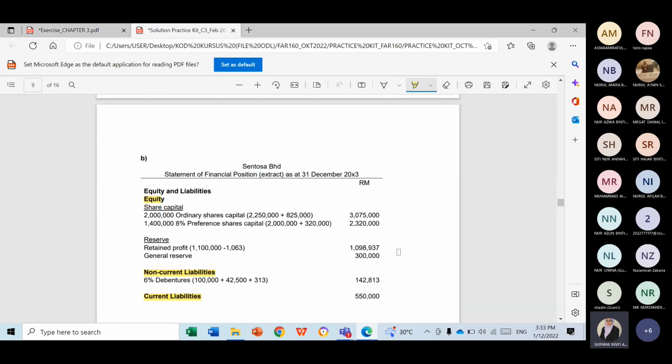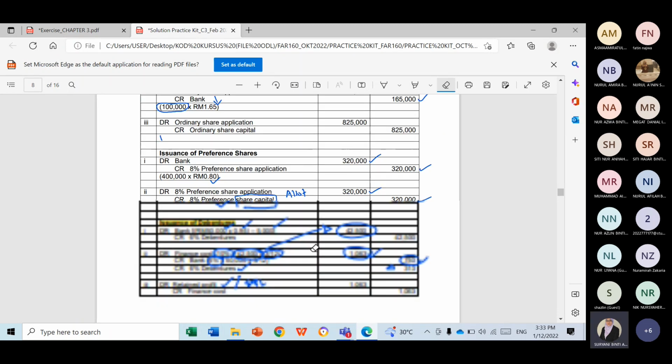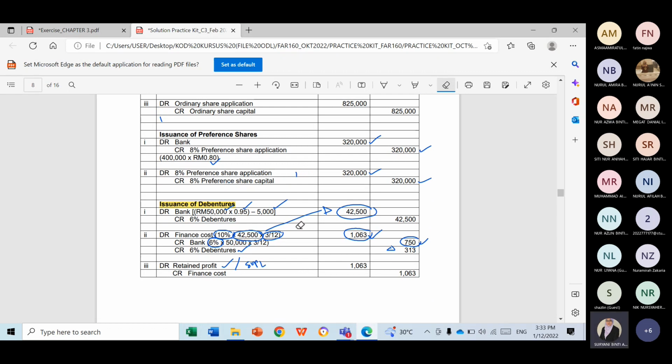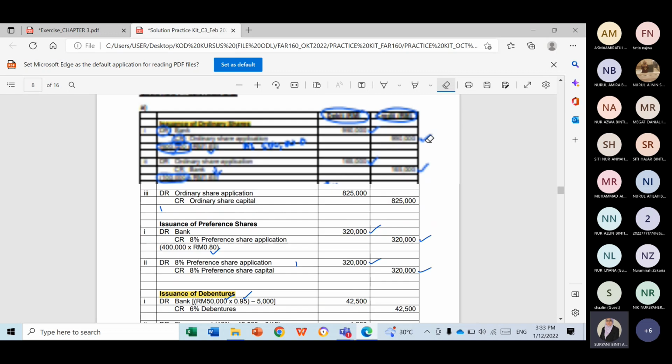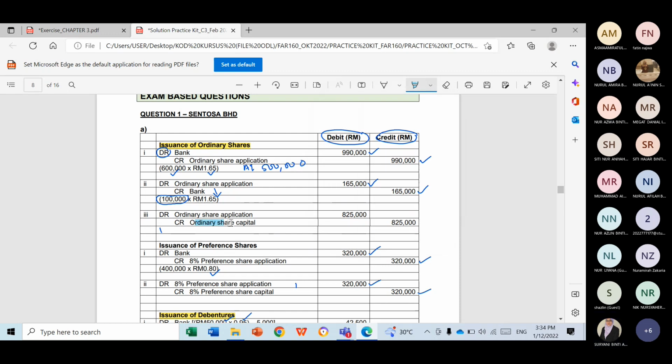So how to adjust? Back to our answer. We have to find the accounts affected. The first one, we do the equity section. For equity, we have to look for the OSC and PSC. Is there any adjustment for those accounts? Yes, we do have adjustment. One is here, and one is here.